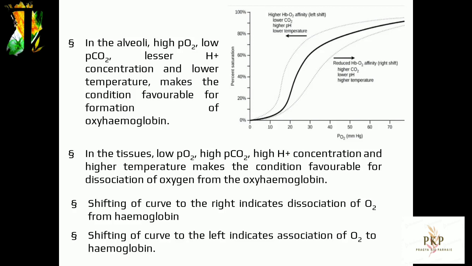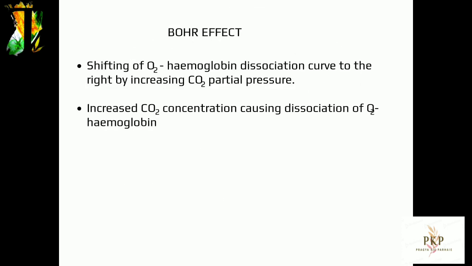Transport of CO2. 7% of CO2 in dissolved state in plasma. 23% of CO2 as carbamino hemoglobin. 70% of CO2 as bicarbonates. As carbamino hemoglobin, CO2 reacts directly with hemoglobin to form carbamino hemoglobin.